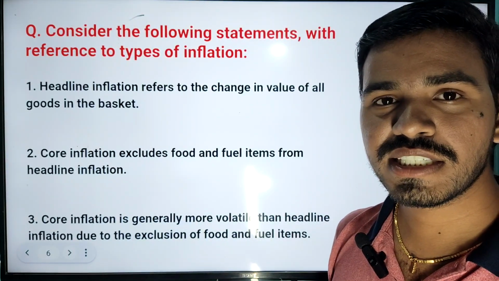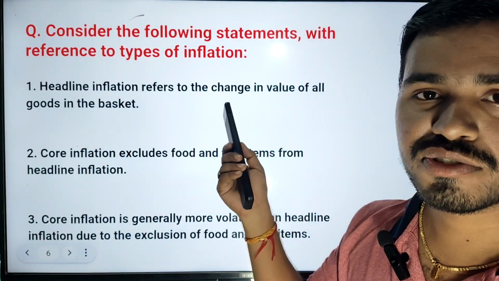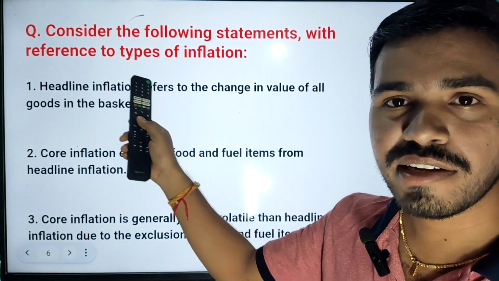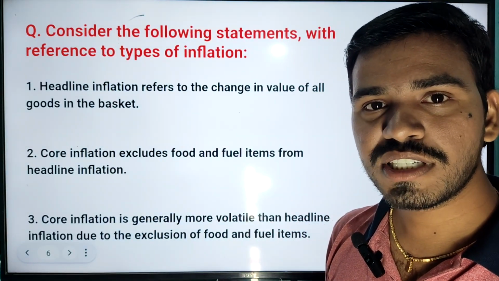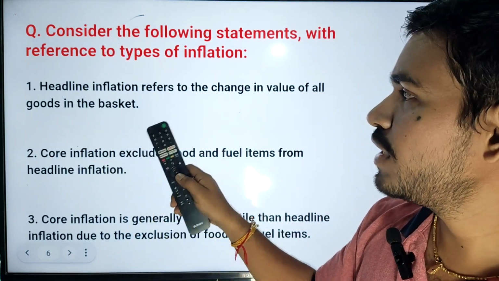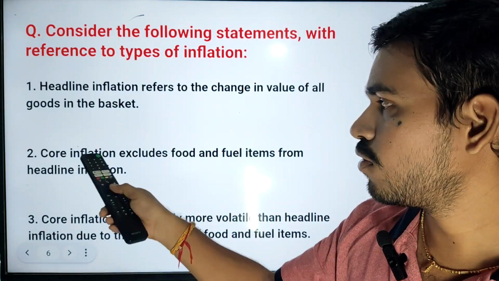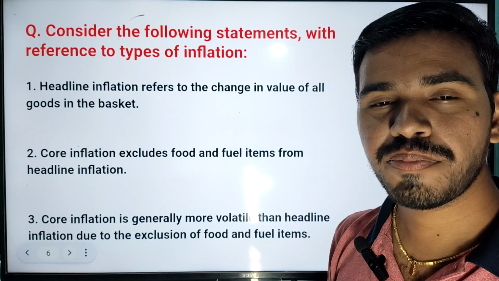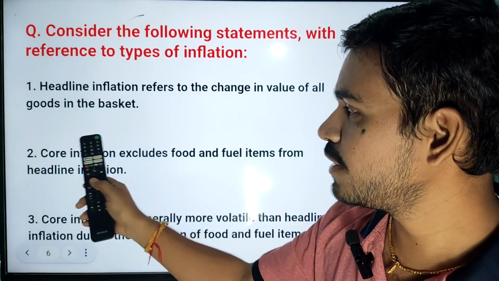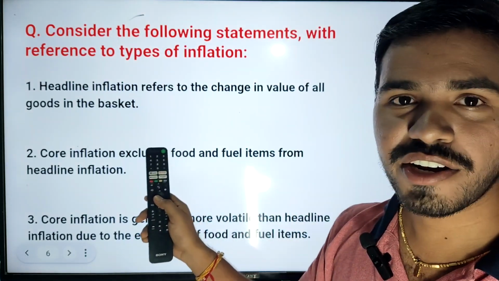Inflation means an increase in the cost of goods and services when compared to previous years, for the same quantity of goods and services. But now what is headline inflation? In headline inflation we consider every good and service. That's why it is headline inflation. In core inflation, what do we do? We exclude the food and fuel items in core inflation because food and fuel are very volatile. So to get accurate inflation we exclude the food and fuel items, otherwise we do not get an accurate figure.